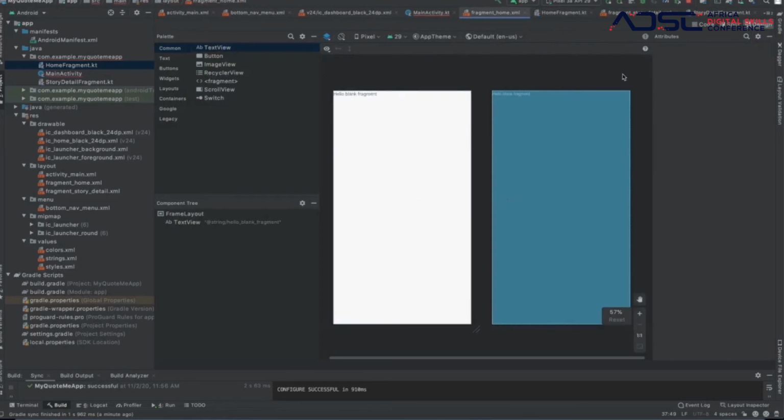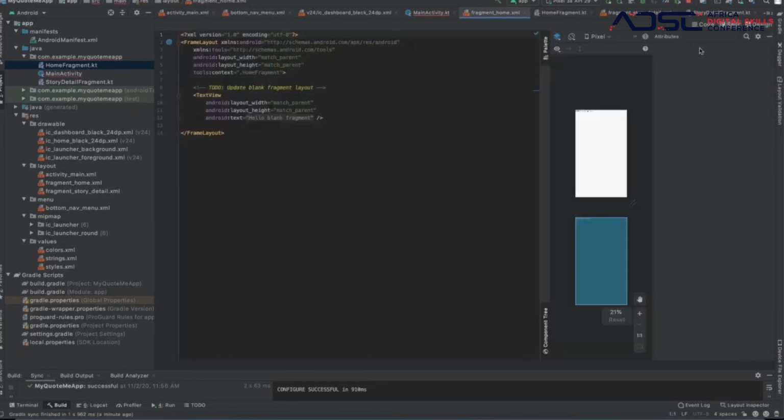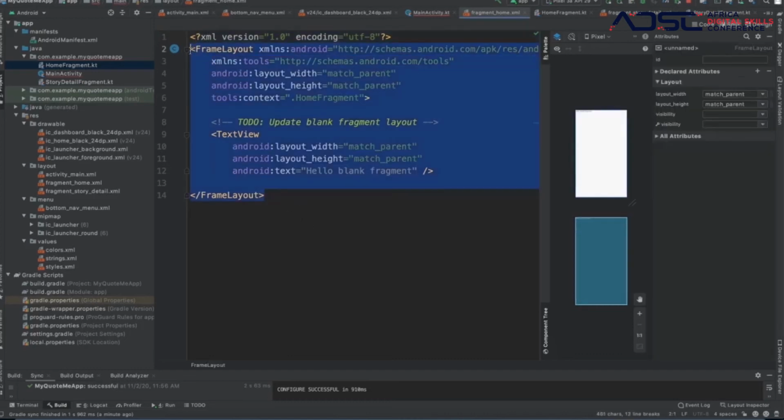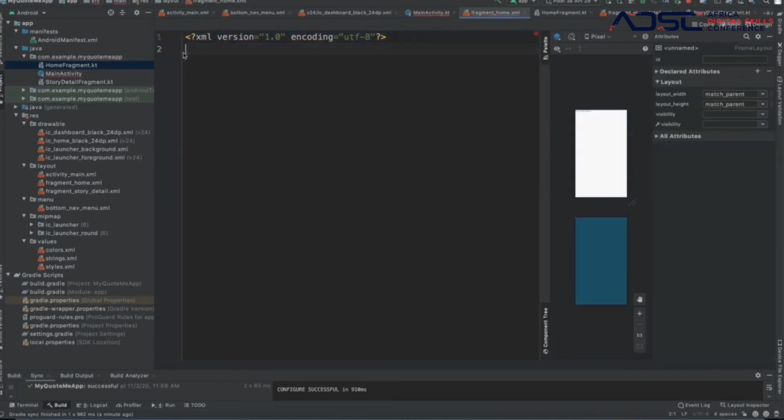Basically, when we go to split, what do we want to do in the fragment home? That is where we create our buttons, right? So we're going to take this out and then put in a constraint layout.